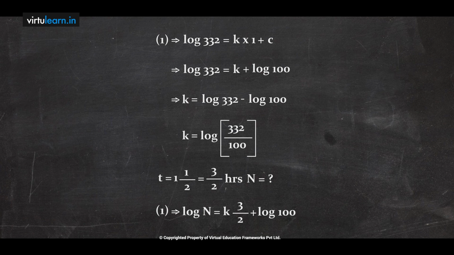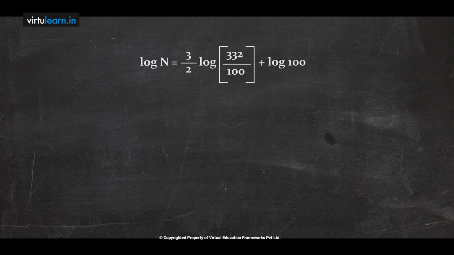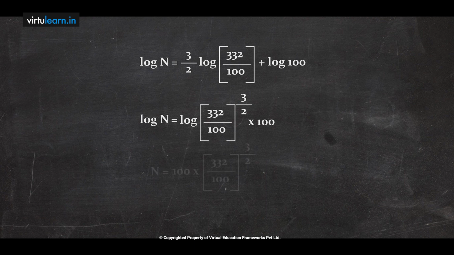K into t, where t is 3 by 2, plus the c value log 100. Now in the next step I substitute the k value: 3 by 2 into log 332 by 100 plus log 100. Using the formula m log a equals log a to the power m, this is log of 332 by 100 whole to the power of 3 by 2, and log a plus log b means log ab. Now you can cancel the log: N equals 100 into 332 by 100 whole to the power of 3 by 2. Using a scientific calculator, N equals 605.